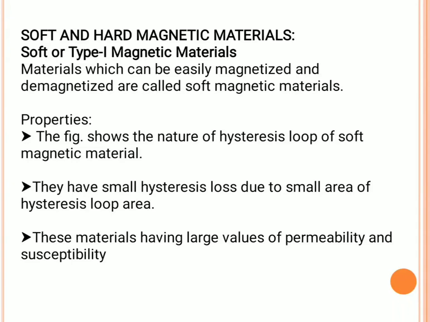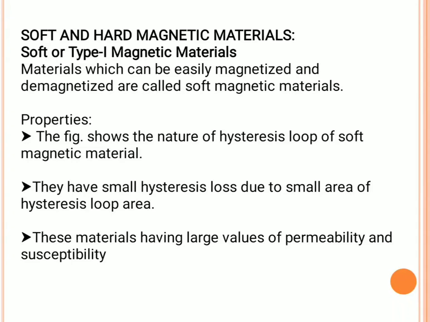Soft magnetic materials are used in applications requiring frequent reversal of the direction of magnetization. That means applications with immediate changing of magnetization and demagnetization.